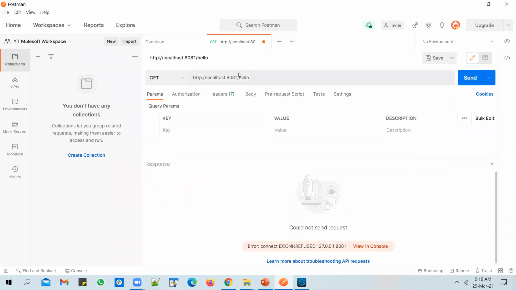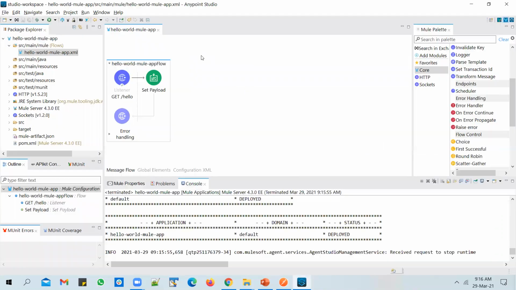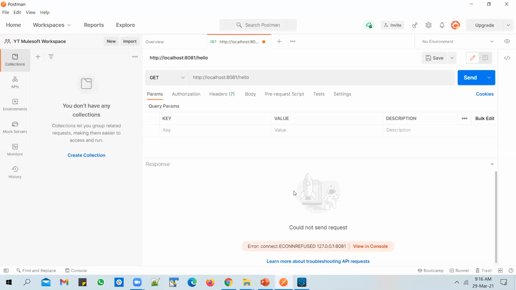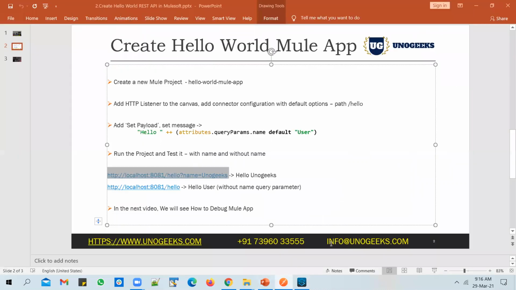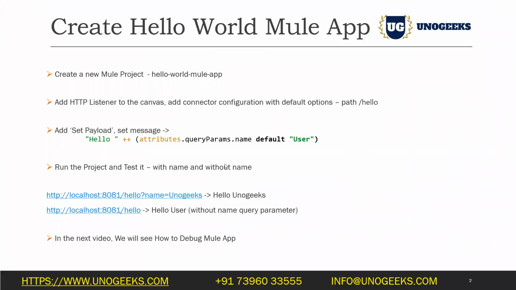You will notice that we don't have any application listening on port 8081 on path /hello, because the only Mule application is in stop state at the moment. This is just a confirmation that yes, this Mule application is serving the requests that are coming in from Postman. So this is how you build a Hello World Mule application.